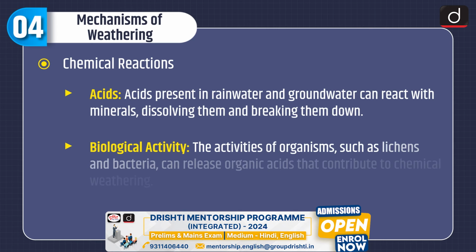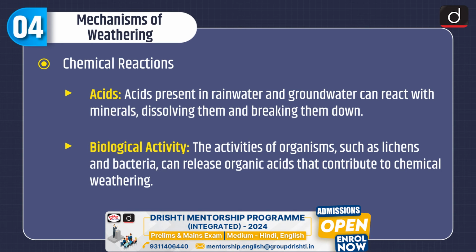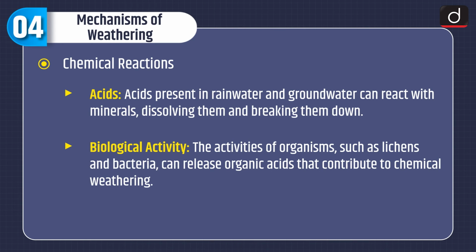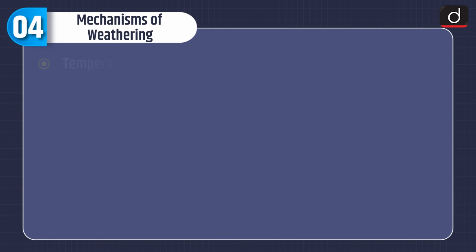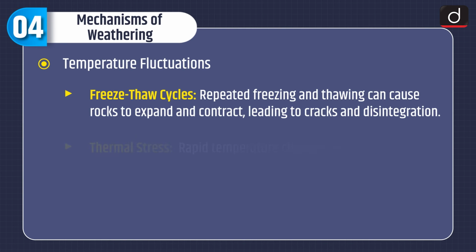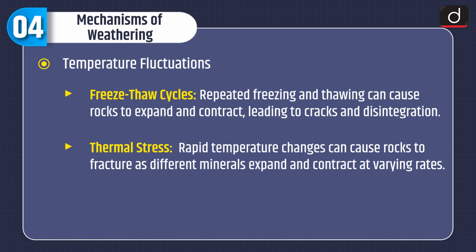Second is chemical reactions. Acids present in rainwater and groundwater can react with minerals, dissolving them and breaking them down. Biological activity. The activities of organisms such as lichens and bacteria can release organic acids that contribute to chemical weathering. Temperature fluctuations. Freeze-thaw cycles. Repeated freezing and thawing can cause rocks to expand and contract, leading to cracks and disintegration. Thermal stress. Rapid temperature changes can cause rocks to fracture as different minerals expand and contract at varying rates.